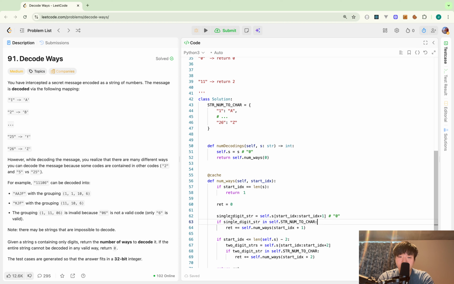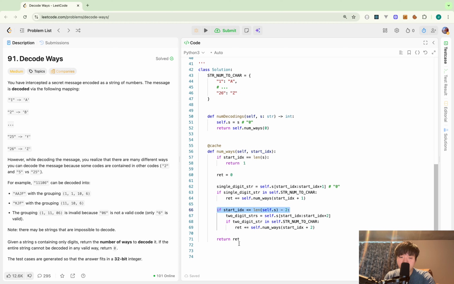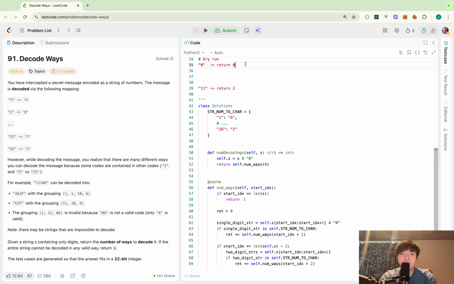So I go to line 66, and here start index 0 and self.s length is now 1. 1 minus 2 is negative 1. So this isn't true in line 66. I go to line 71 and I return read, which is still 0. Okay, so I passed this test case. So I could confirm that if there isn't any match, I just return 0.